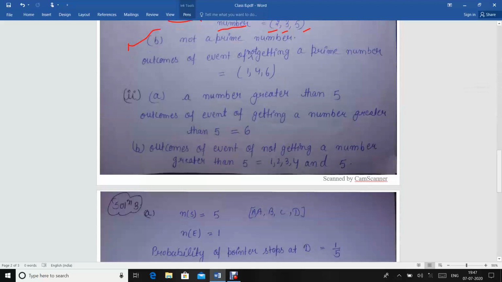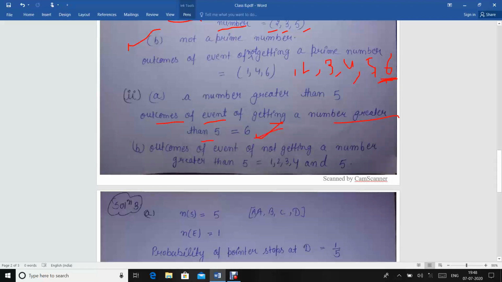Now you know the sample space is 1, 2, 3, 4, 5 and 6. Now you have to tell the number greater than 5. So there is only one number that is greater than 5 and that number is 6. So the outcome of the event of getting a number greater than 5 is 6.